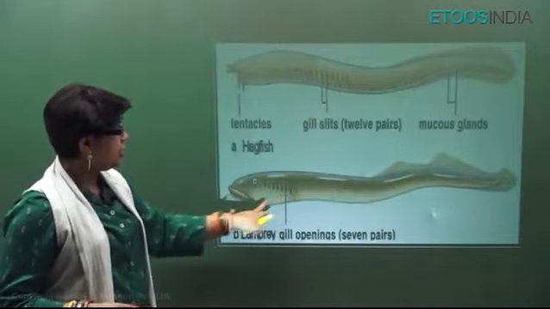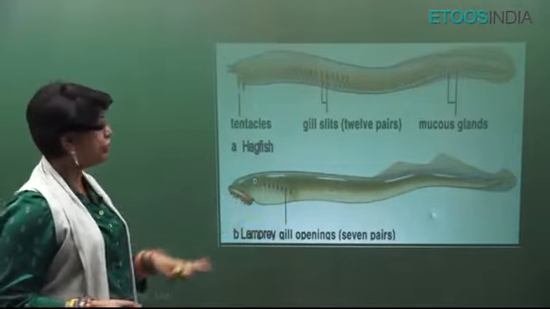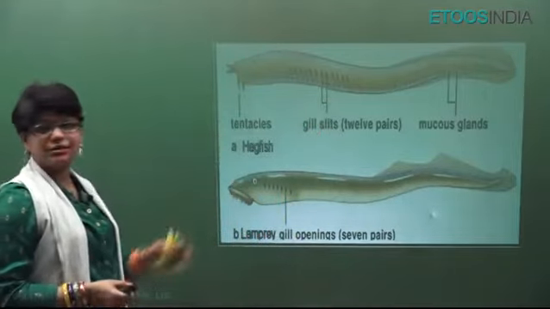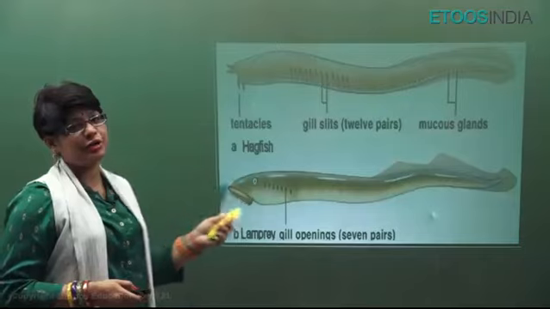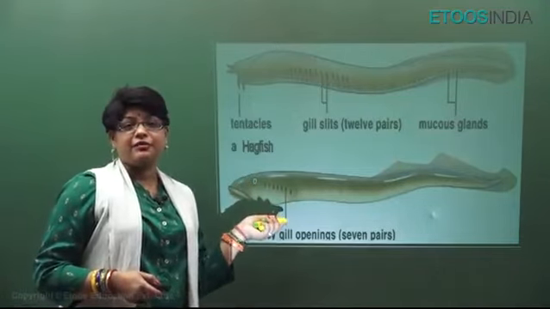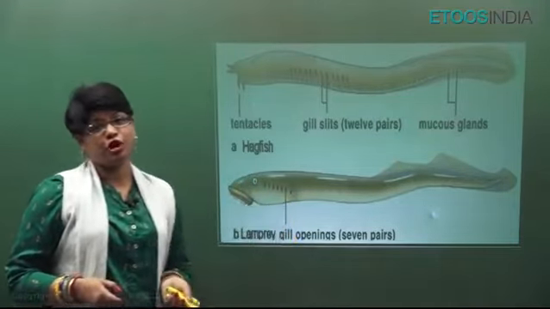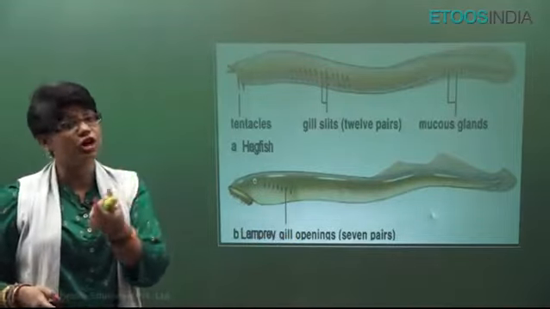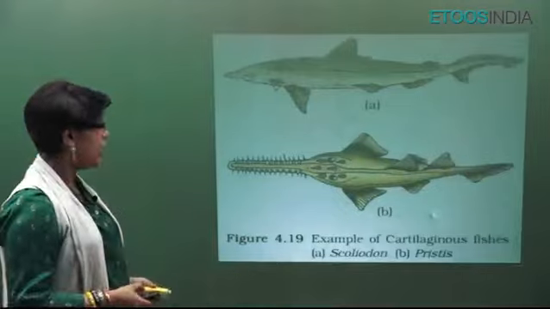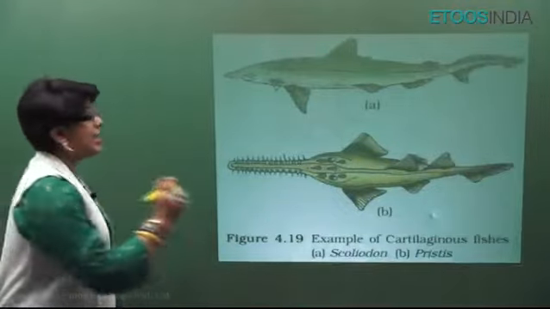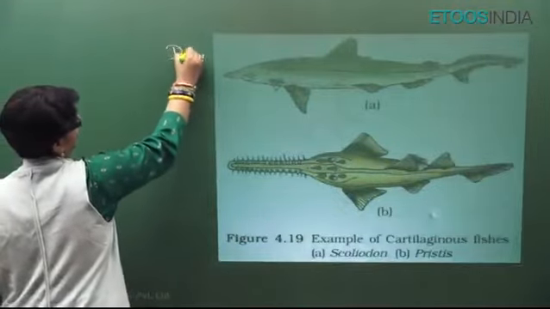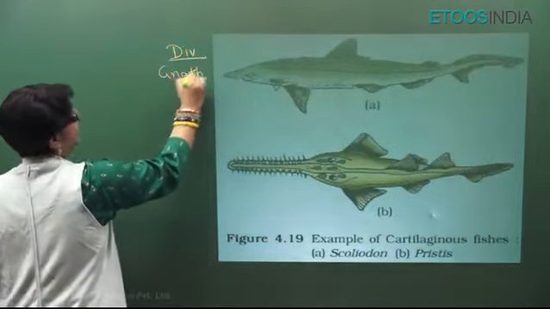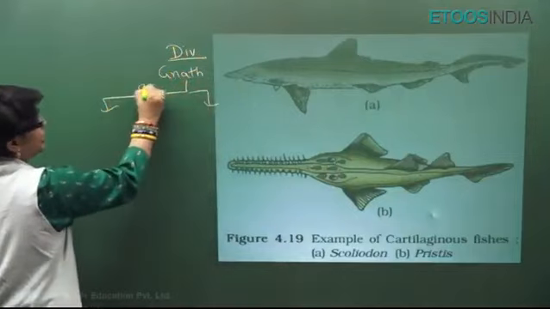See, they have these gill openings. Basically, they have 6 to 15 pairs of gills. Here they have 12 pairs. This has 7 pairs. And this is how they look. You should be able to identify them and know their characters. They have a cartilaginous vertebral column, and remnants of notochord are seen throughout life. Now, in the Gnathostomata division, one division is Agnatha and this is Gnathostomata. Now, this is divided into two super classes.